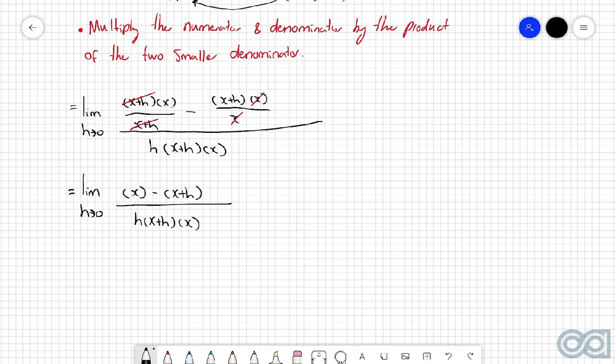Two things here I want to make mention of. The first thing is you'll notice that I haven't done anything with the denominator of this overall fraction yet. The main reason for that is because similar to our first example, our main goal is to try and get rid of that h, so it doesn't really make much sense to expand. The second thing I want to make mention of is that the reason why we did all that elaborate expansion is because now on the top, we no longer have fractions. And not having fractions is the one goal when you have this kind of first principles question.